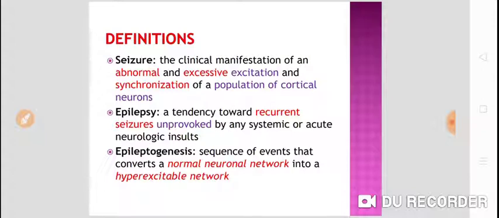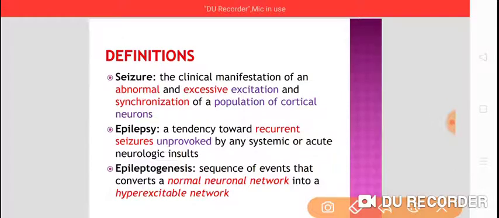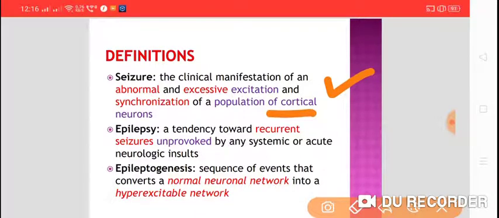But here, by definition, it is an excitation of the cortical neurons. As you can see, there is an excitation of cortical neurons. Now, when we say excitation of cortical neurons, this excitation is normal.